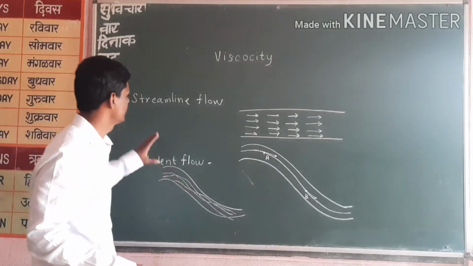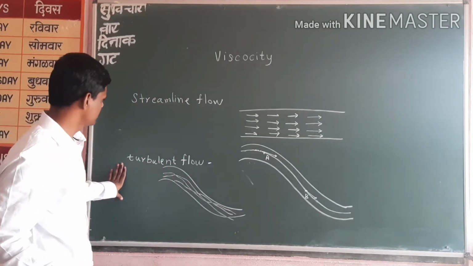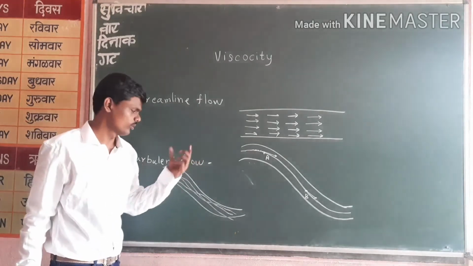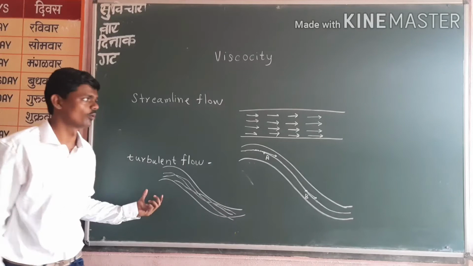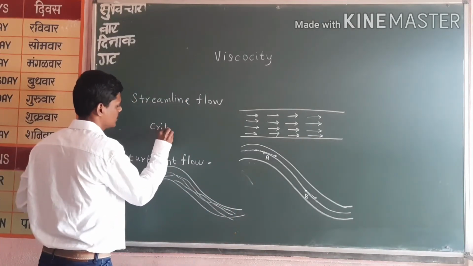Now, what happens with the velocity of an overall streamline flow? If you consider streamline flow, its velocity is low compared to turbulent flow, and it has a limit called critical velocity.